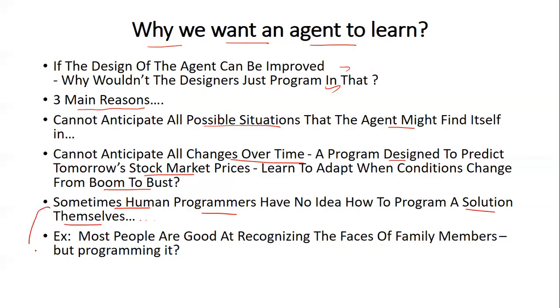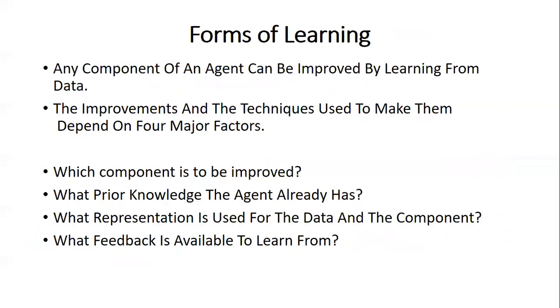The example for this third case is that most humans are good at recognizing the faces of family members. We can recognize a family member's face, but can you write a program for that? We can't, because we don't know how we are recognizing the faces. So for such tasks also, learning is required.